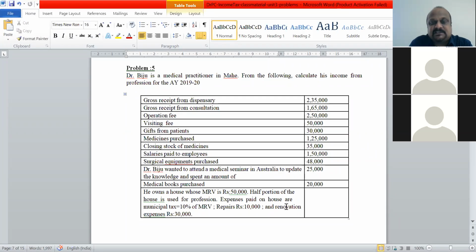Any capital expenditure is not allowed. Renovation for the existing house, this is a capital expenditure, and no capital expenditures are allowed as allowable expenses. So we have to consider all these things when you go for solving this problem.